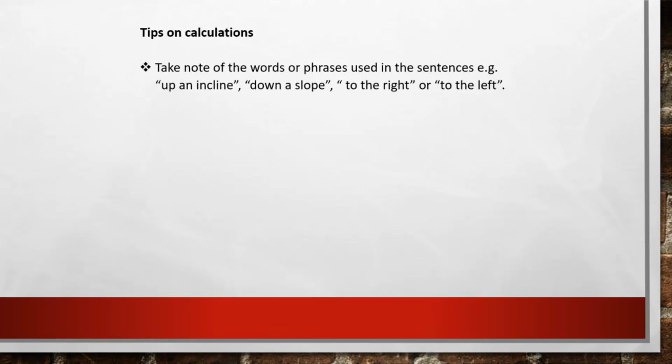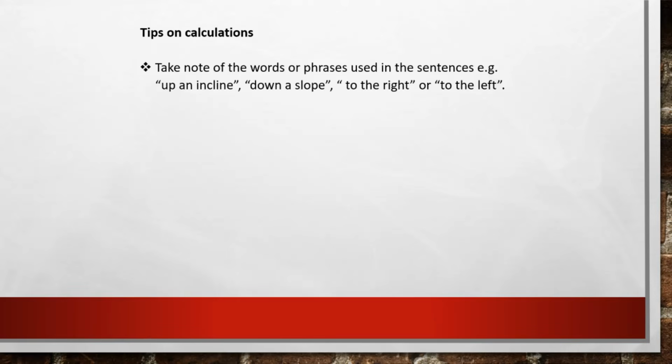All right, the tips to follow when dealing with this. Number one, take note of words such as up an incline, down a slope, or to the right, or to the left. Those words are very important. They will help you to understand and visualize the context of what we are talking about.